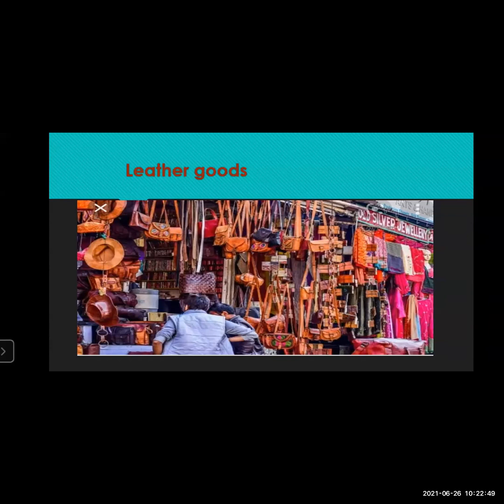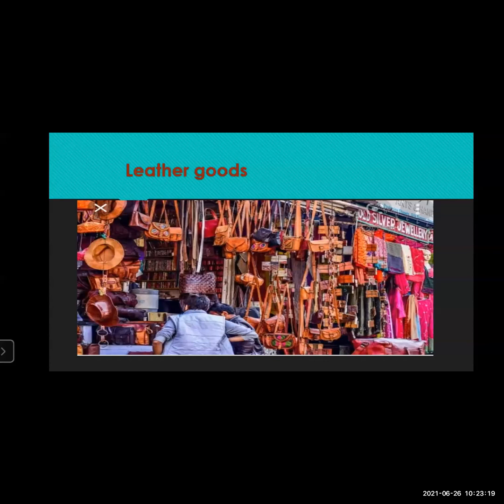So these are all things that are made: footwear, leather purses, garments, accessories, etc. Now, the major production centers for this leather produced in India are located in the states of Tamil Nadu, West Bengal, Uttar Pradesh, and Maharashtra, mostly in the part of Mumbai. So these are the places where this leather production is made.